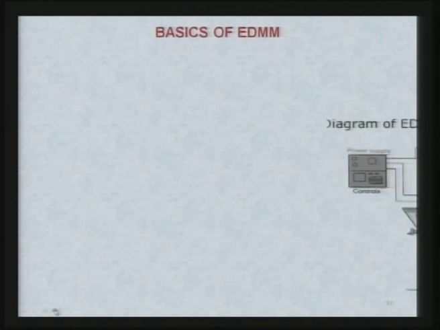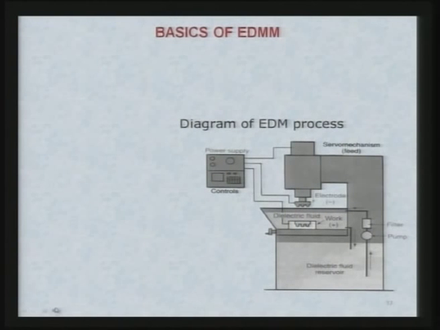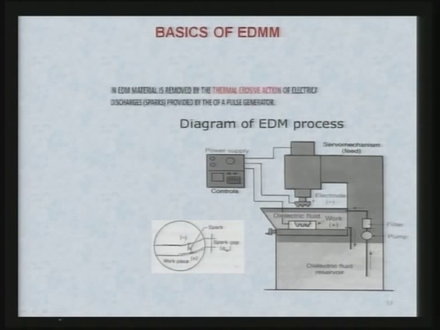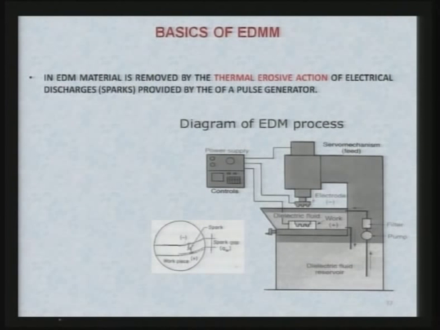Now, let us see the example of electro discharge micro machining. Now, we all know the working principle of electro discharge micro machining, that there is a tool which is normally cathode and there is a workpiece which is normally anode. So, the workpiece material should be electrically conducting. In EDMM, material is removed by the thermal erosive action of electrical discharges or sparks provided by the use of a pulse generator.